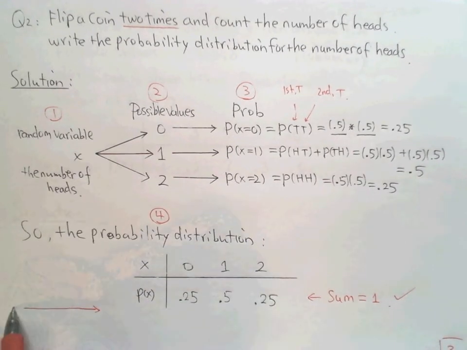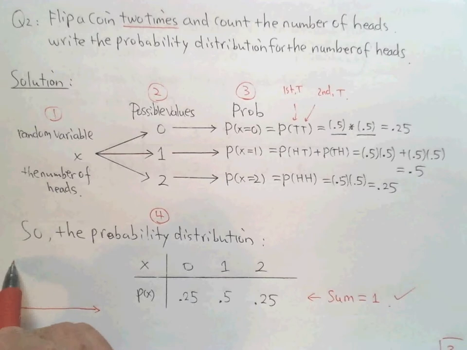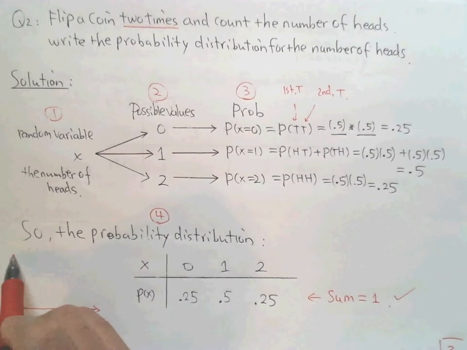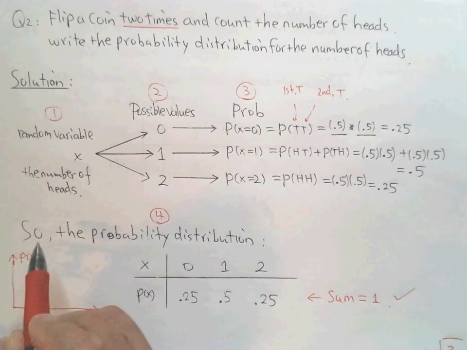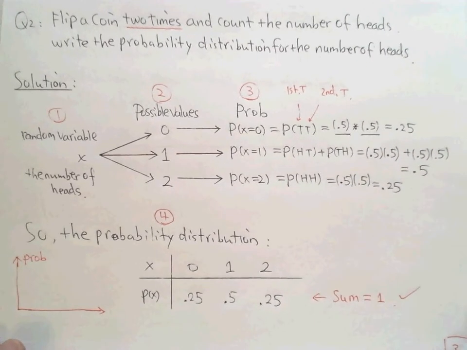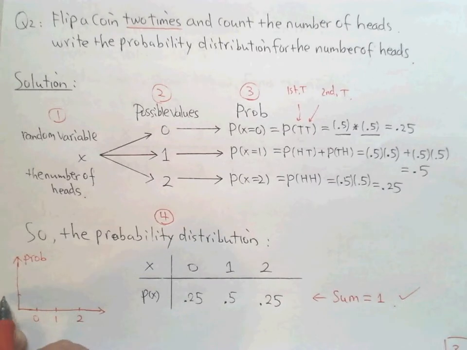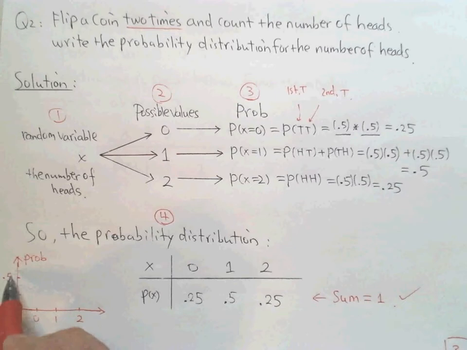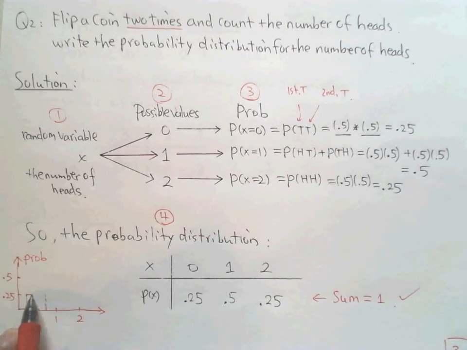This time I need to draw it a little wider, where y is the probability and x is the value. So we have 0 to pick, or 1, or 2. The first is 0.25, I say this high is 0.25. If this high is 0.5, that means 50%, and this is 25%. Can you see? No gap, right?